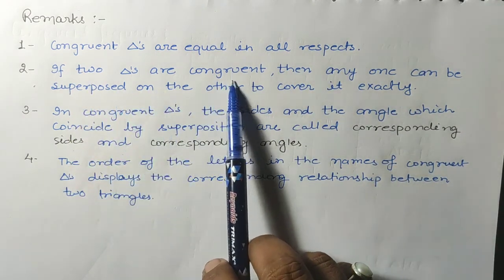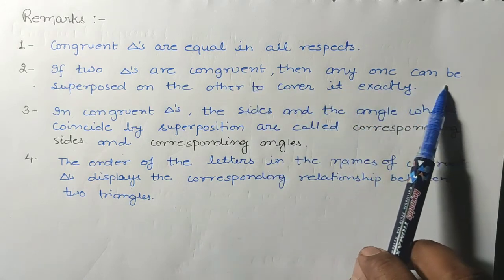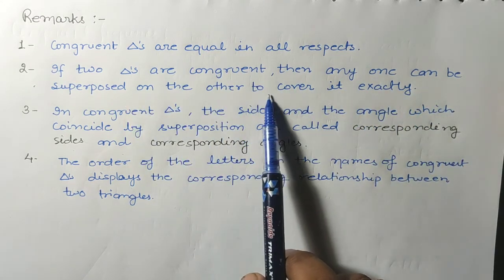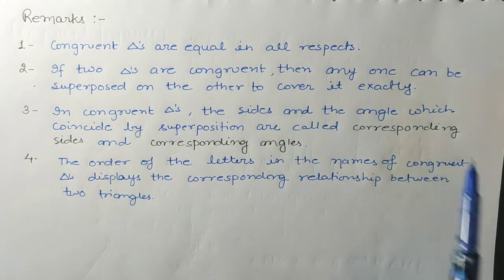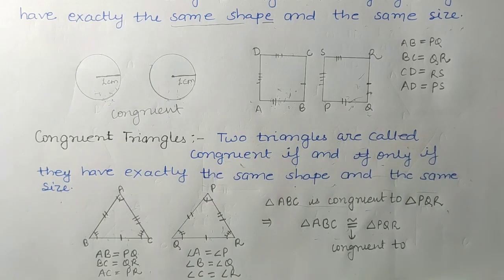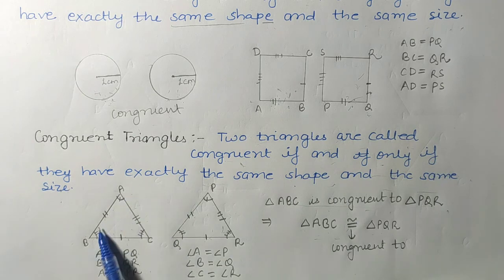If two triangles are congruent, then any one can be superposed on the other to cover it exactly. What does it mean? When we put this triangle on this triangle, then this triangle will be exactly covered. This is called superimposing. If triangle PQR is superimposed on triangle ABC, then triangle ABC will be exactly covered by triangle PQR.